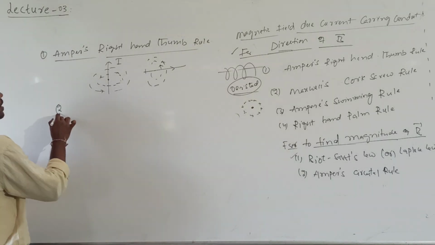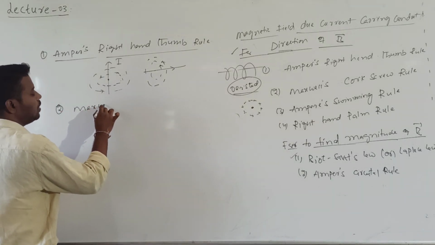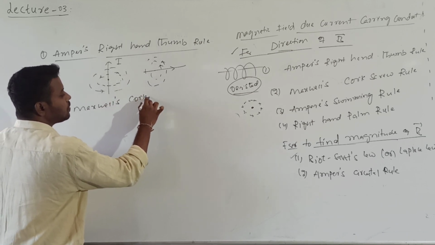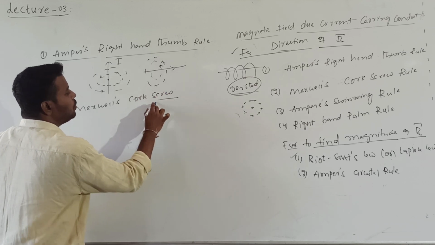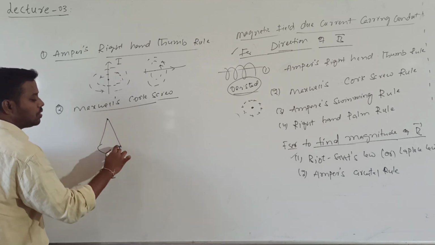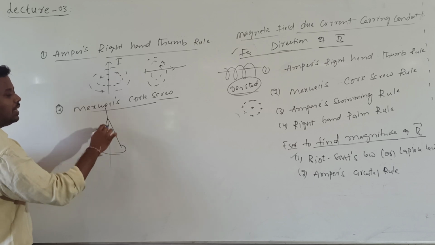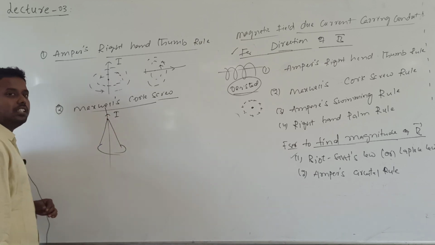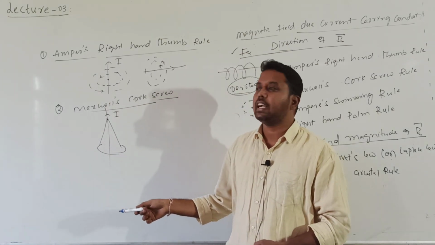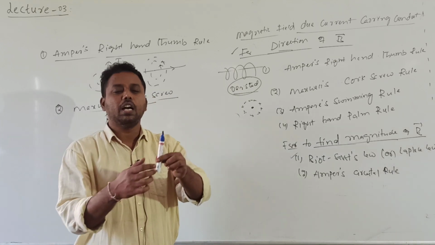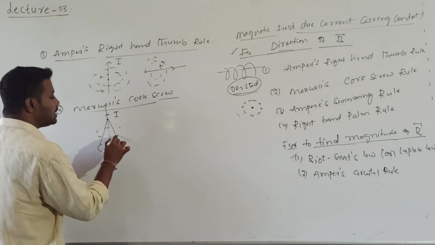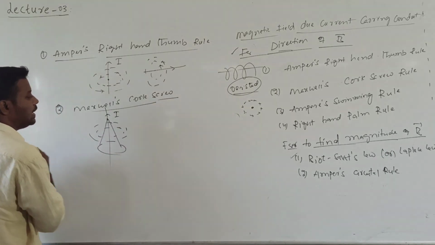Next, similarly, Maxwell's corkscrew rule. I will tell you the 4 laws, 4 rules. Which is the better one that you follow? According to Maxwell's corkscrew rule, let us imagine one right hand corkscrew in such a way that the advancement of the screw is in the direction of the current passing through a conductor. In what direction the screw will advance, that is the direction of the current. To advance it you need to rotate the screw. The direction of the rotation will give you the direction of the magnetic field around this current carrying conductor.